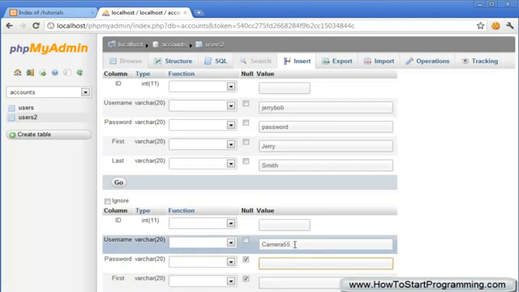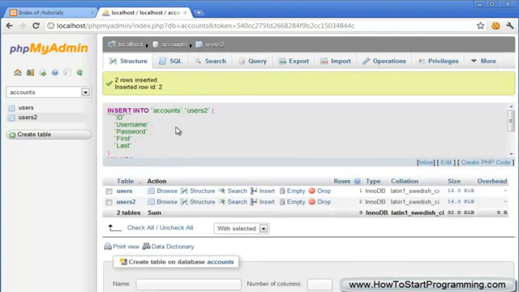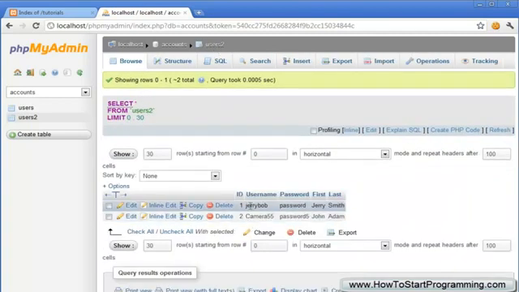Password will be password 5. The first name will be John and the last name will be Adam. So we've got Jerry Smith and John Adam, and we'll just hit go down here. Okay, so we've inserted two mock results into our database. So we just go back here and we have Jerry Bob and camera 55 in our database, ready to be read by our PHP code.